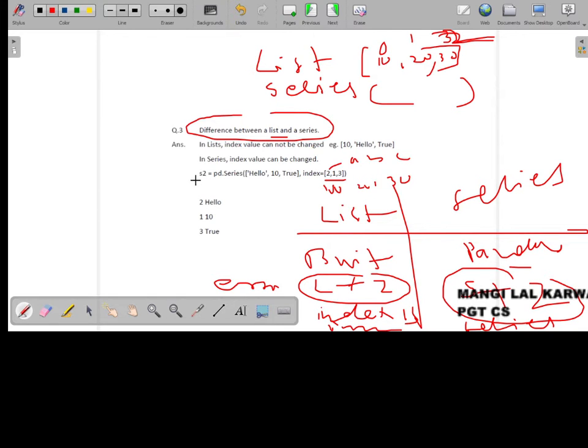So here you see S2 is a series name, pd dot series where pd is the alias name and series is the function. We have given one list. Different types of data are given. Index 2 has value hello, index 1 has value 10, and index 3 has value 0. So these are the values.